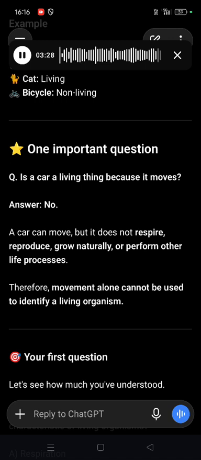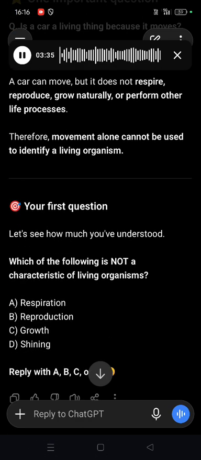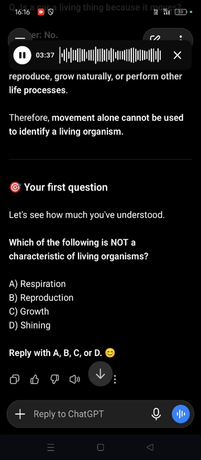Your first question: let's see how much you've understood. Which of the following is not a characteristic of living organisms? A. Respiration. B. Reproduction. C. Growth. D. Shining. Reply with A, B, C, or D.